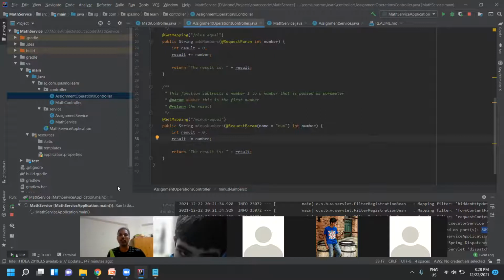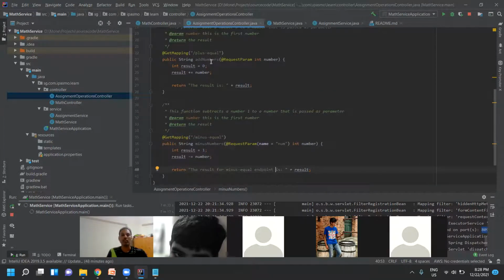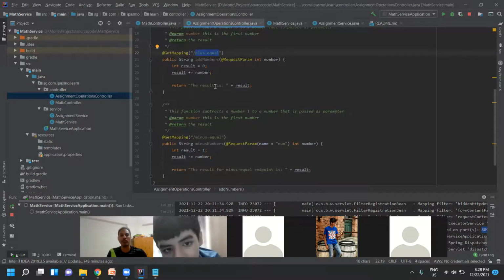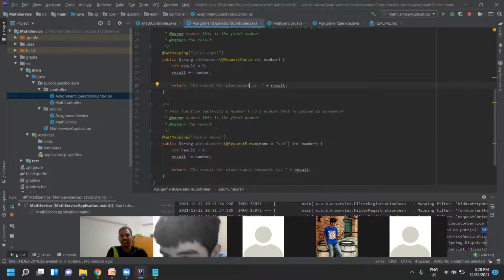So this one is minus. We said subtracts 1, right? So what do we have to initialize here? 1. So result is equal to 1, and result is equal to result minus a number, and the result is returned. For the minus endpoint, we'll just mention plus equal endpoint. You see, this is how we should give more details in the result for better understanding.